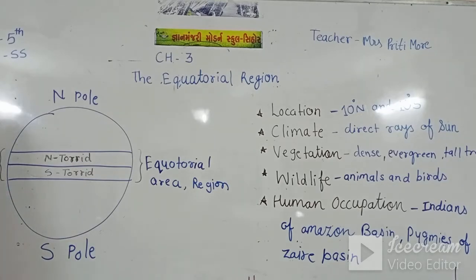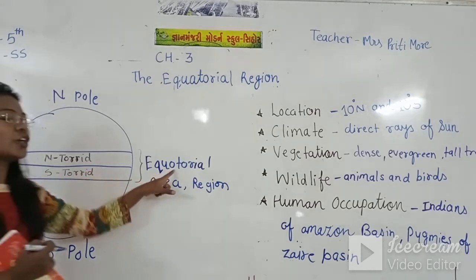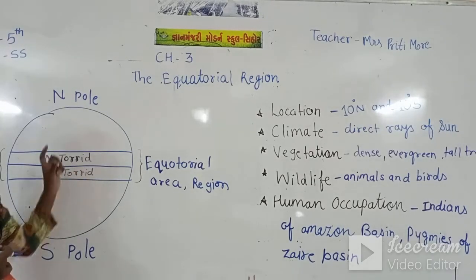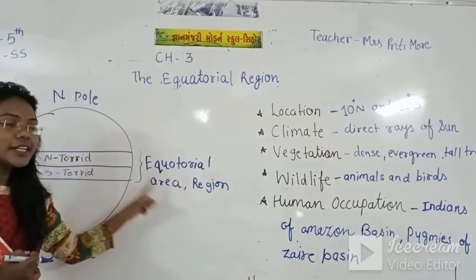This is our sun, and the sun rays come directly here on the torrid zone, north torrid zone and south torrid zone, and including this north torrid zone and south torrid zone, it's called the equatorial region.